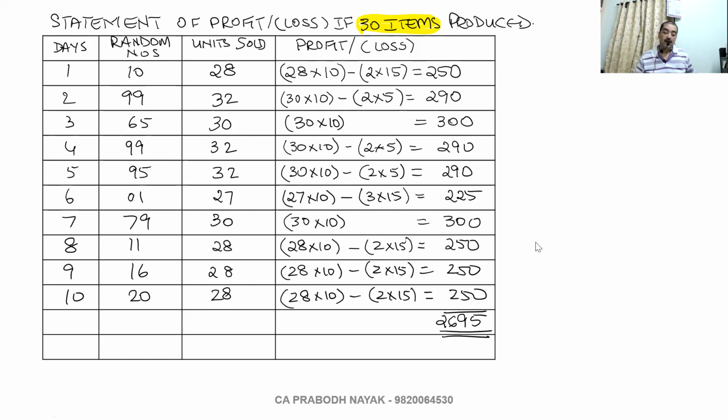Okay, fine. Now same table you have to do. So first column, second column, third column will be same. But on top it will be statement of profit or loss if 29 items are produced per day. So whether there will be a profit, whether there will be a loss, that we have to see. Chalo, let us do this. First three columns same.